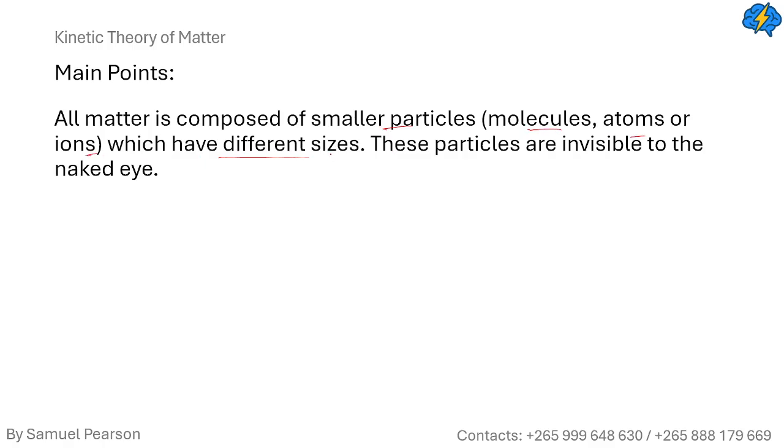These smaller particles exist in different sizes, and you can only view them with the aid of a microscopic device. Without it, our naked eyes cannot see the molecules or the atoms. That's the first point of the kinetic theory of matter.